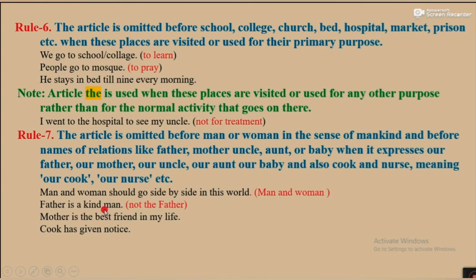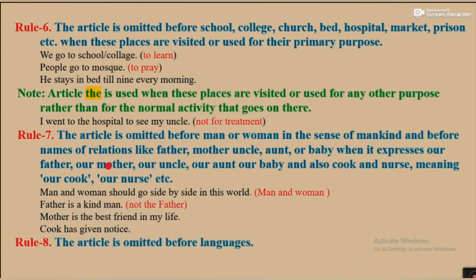Father is a kind man. Here we cannot use the father, the mother. Mother is the best friend in my life. Cook has given notice. We can't use article before man, woman, father, mother, cook, etc.